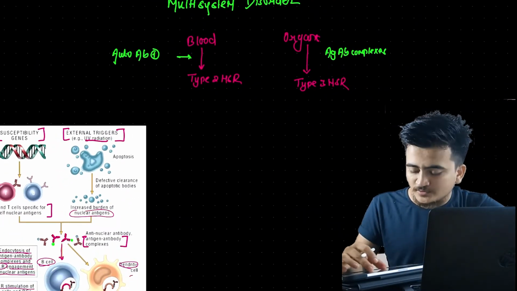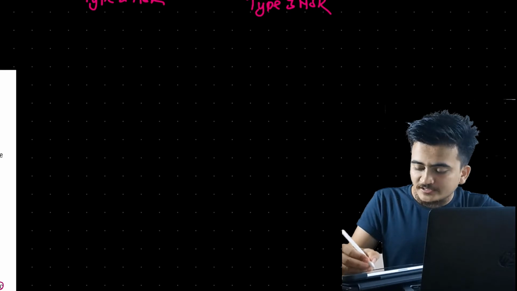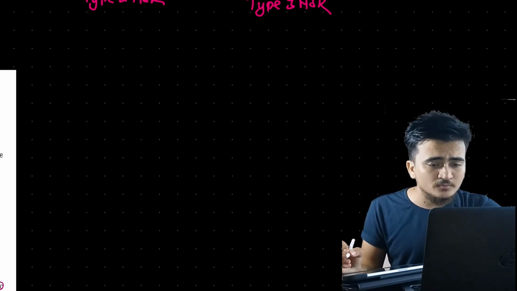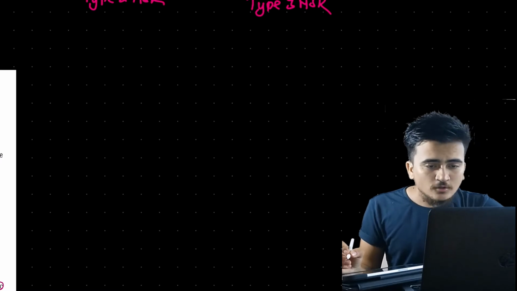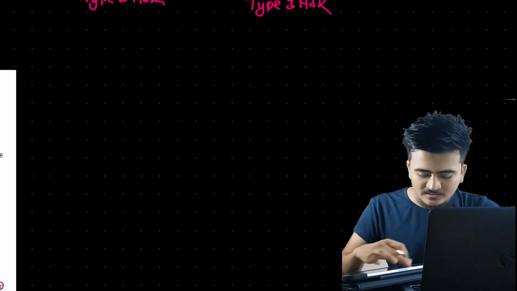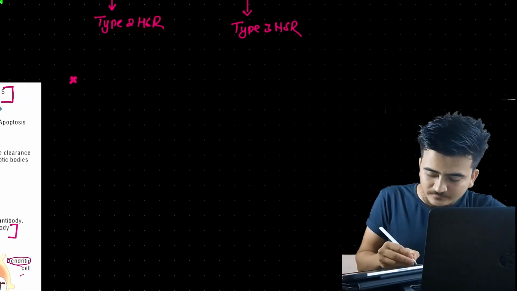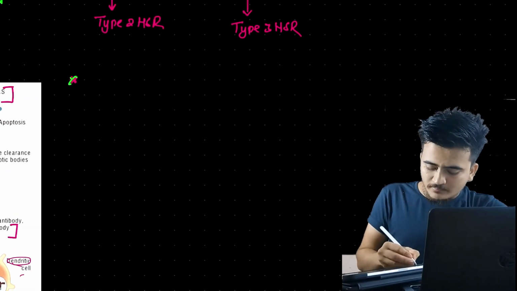We were going to talk about the etiology. Talking about the etiology, we have already mentioned gene susceptibility and external triggers. Now let us focus on the risk factors.